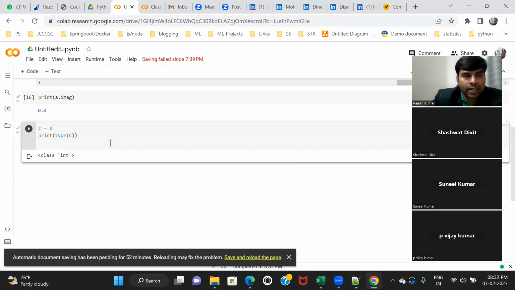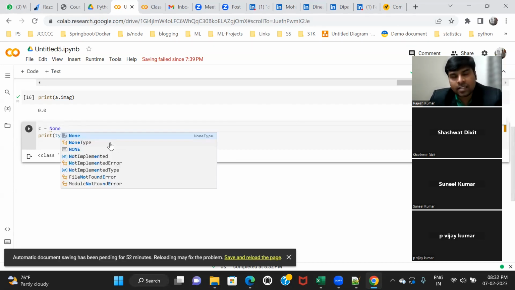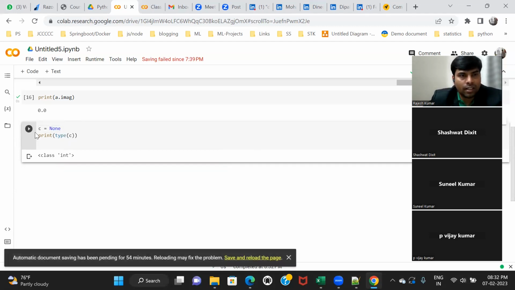So if you want to make something empty, then use None. None is a data type which indicates it's empty. It has no data right now. Okay, I hope it is clear.